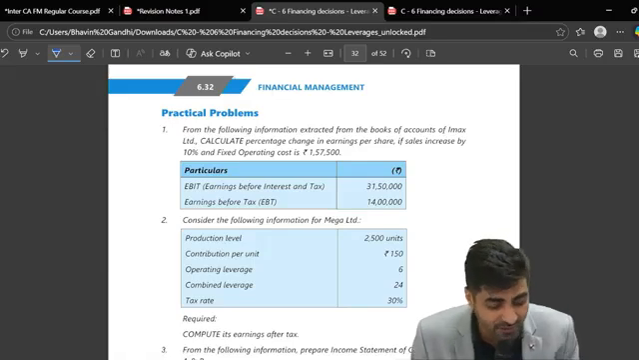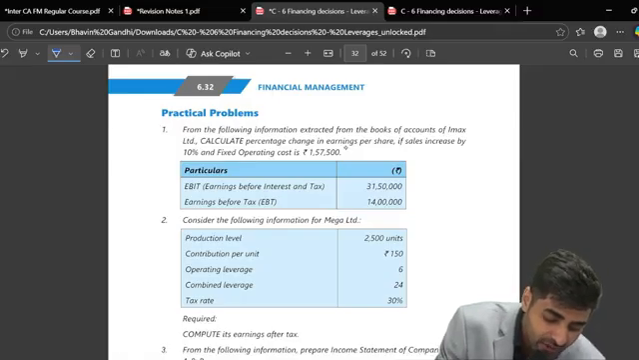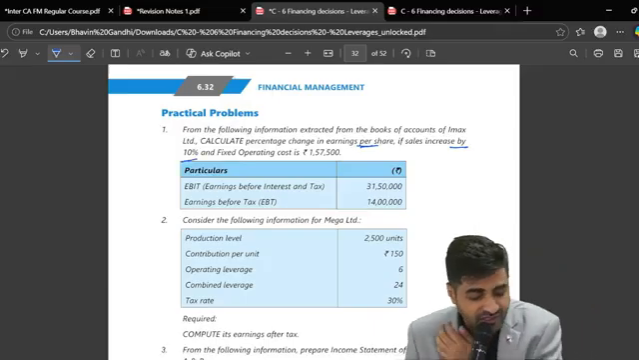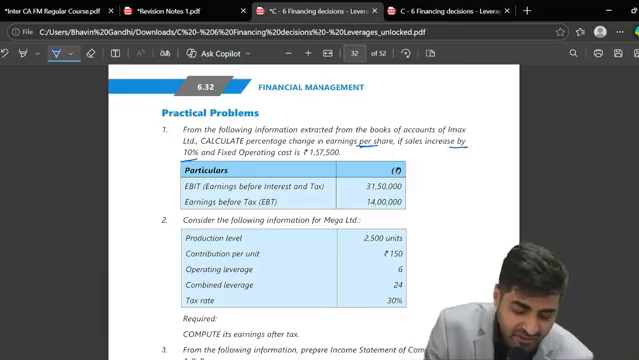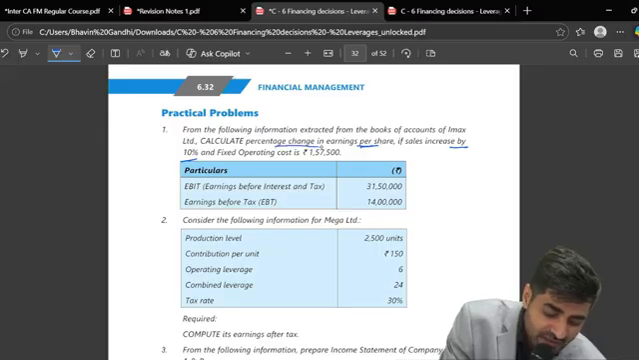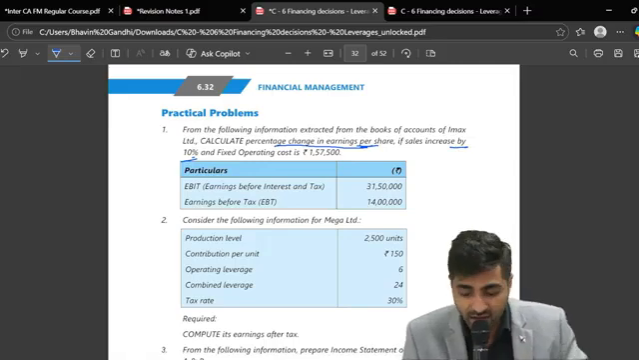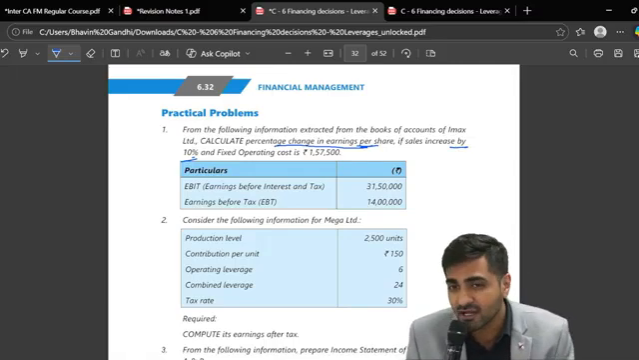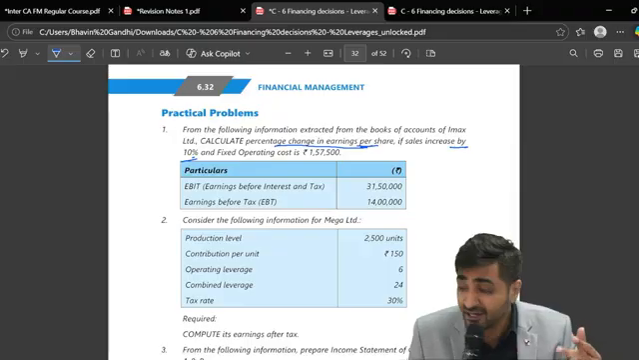Okay, now see what is given to you. From the following information from the books of IMAX, we are required to calculate the percentage change in EPS if the sales increases by 10%. Fixed operating cost is 157,500. Everyone please tell me, now we have a relationship between dash and dash. Come on. We have a relationship between which two variables in this question? They have told you percentage change in EPS and sales increases by 10%. Which relationship do we have? Very good. Can I say we are going to now use combined leverage, because we want to find out between sales and EPS.